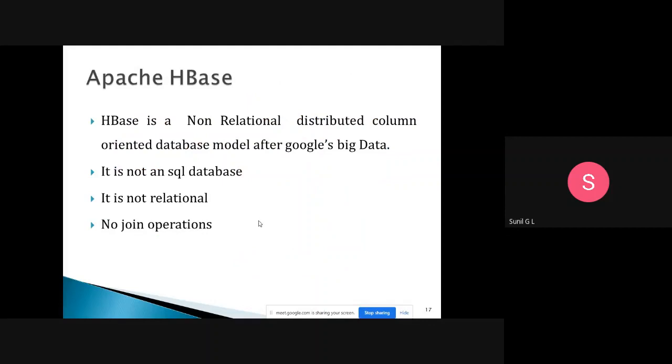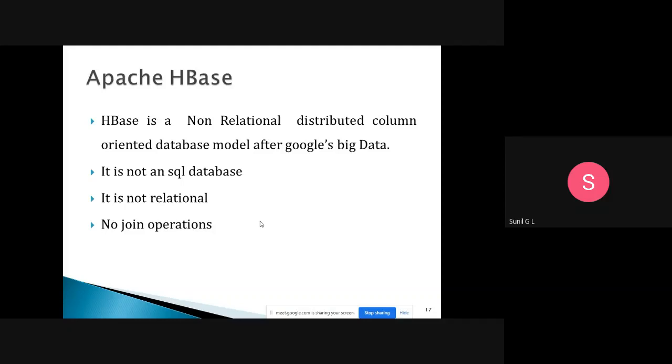Then the last one is Apache HBase. HBase is nothing but a column oriented database. Here it is non-relational, whereas in RDBMS we have rows and columns, and it is a row oriented database. So HBase is a non-relational distributed column oriented database modeled after Google Bigtable. Google Bigtable is also a column oriented database.